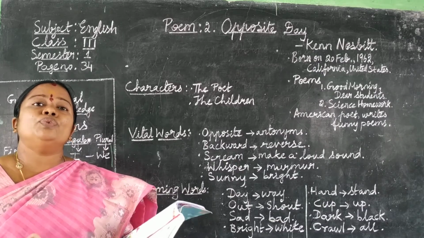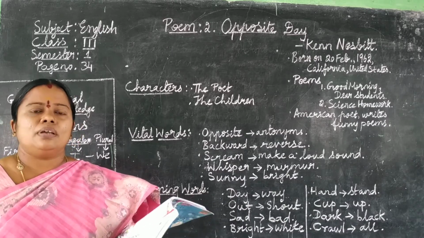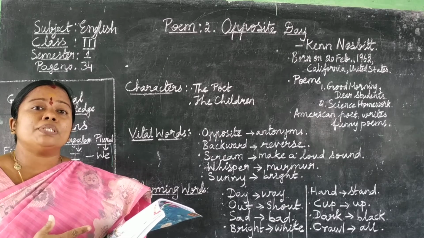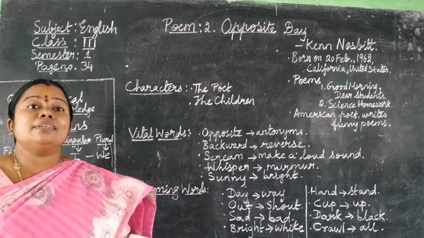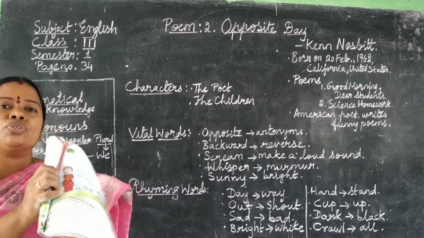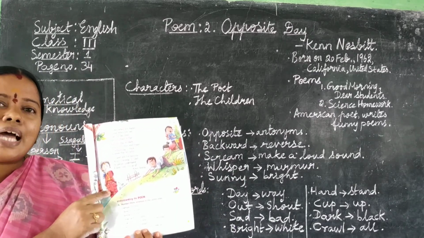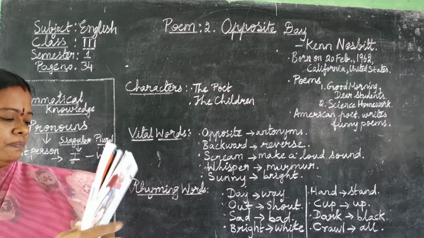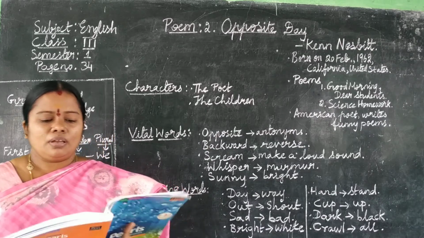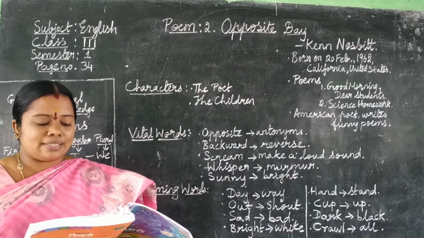So when you have to dance, what do you do? You make movements and you dance. But what is the child in this poem doing? For dancing, she is standing still. You can see in this picture, children. See in this picture how a dancer is standing still without any movement. Okay. I stand still for dancing.